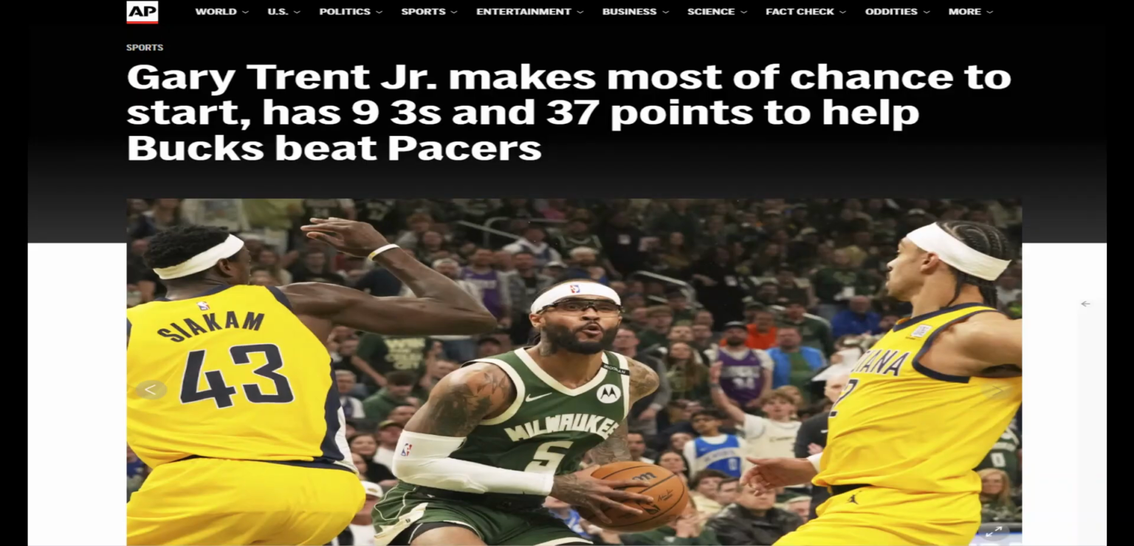Gary Trent Jr. makes most of chance to start, has 9 threes, 37 points to help the Bucks beat the Pacers. I'm not even sure who he started for. I mean, if y'all want to look into that, holy crap, dude.